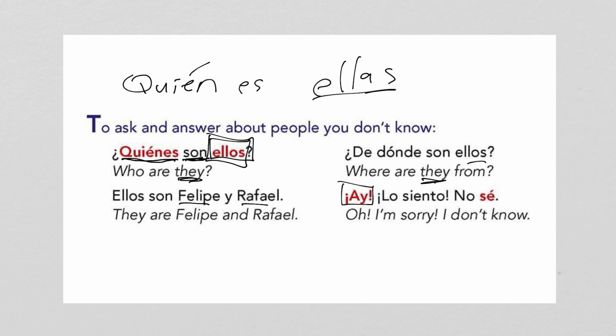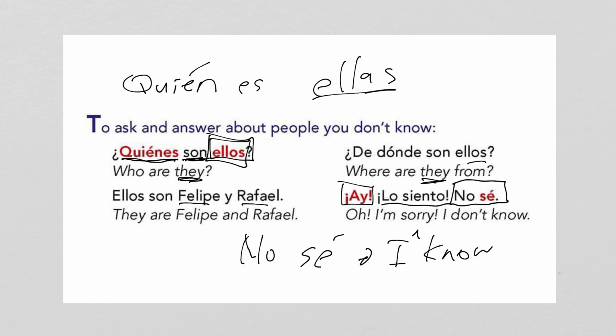Ay means oh. Ay, lo siento, I'm sorry. No sé. Here's a really good phrase. Sé, with an accent all by itself, means I know. So if I put no sé, I don't know. So, really good phrase. No sé. I don't know.